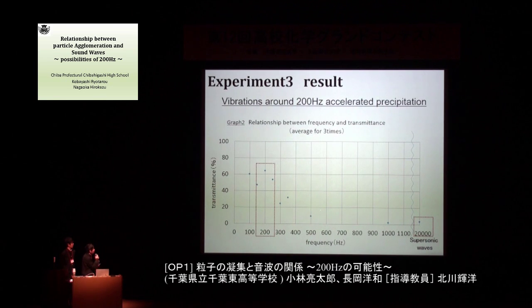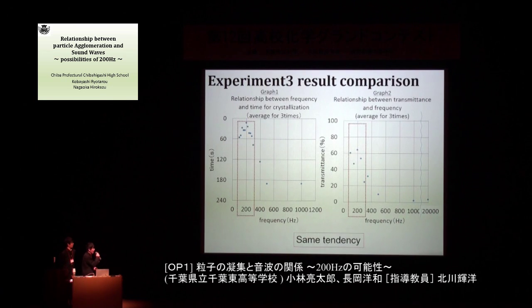Result. The vertical axis shows the transmittance, and the horizontal axis shows the frequency. From this graph, around 200 Hz, it has high transmittance. So vibration around 200 Hz accelerated precipitation. And we compared the graph of the relationship between frequency and time for crystallization with the relationship between transmittance and frequency. And we found they have the same tendency.